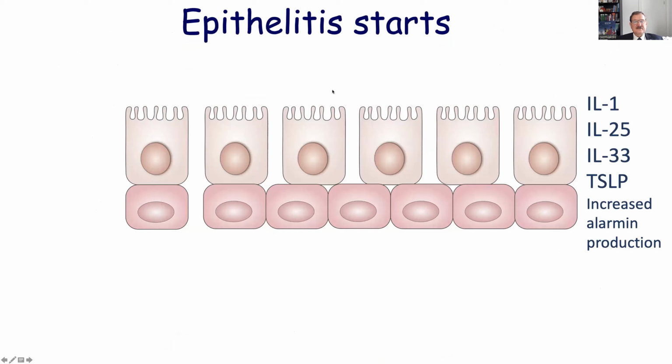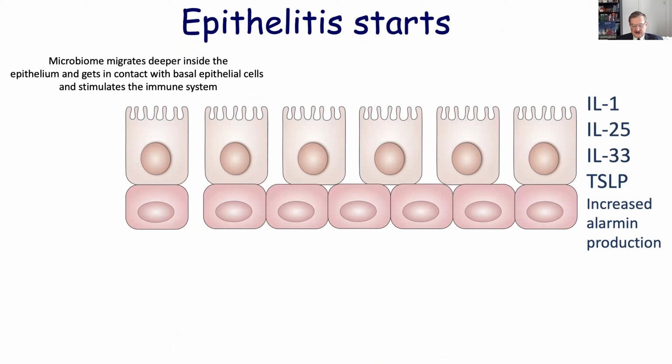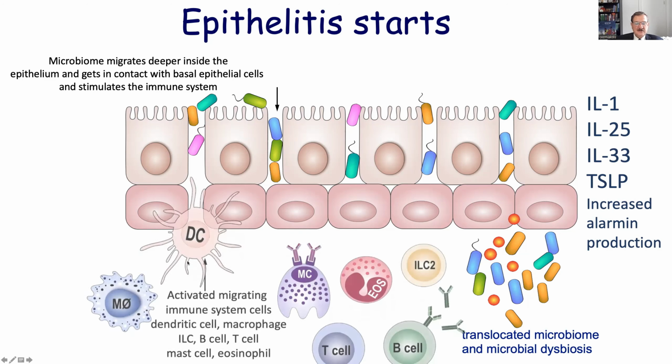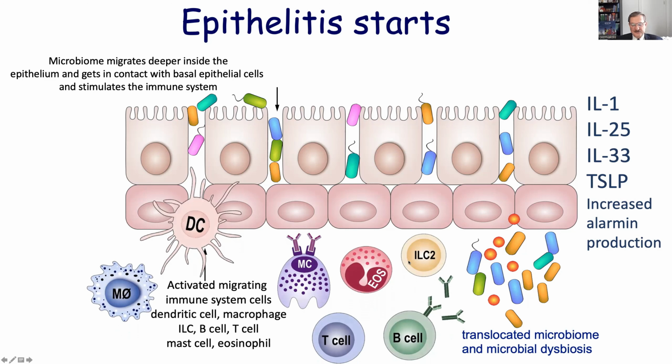The first thing that starts when we are exposed to these environmental substances is the epithelitis. And epithelitis shows together with migration of the microbiome deeper and also translocation of some of the microbiome. At the same time, this irritated epithelium starts to make interleukin-1, interleukin-25, interleukin-33, and TSLP. TSLP is available now as a treatment modality for asthma. And this increased alarmin production invites the immune system as close as possible, and then inflammation starts. This inflammation is together with neuroimmune interactions, and the activation thresholds of mast cells and dendritic cells are also regulated.